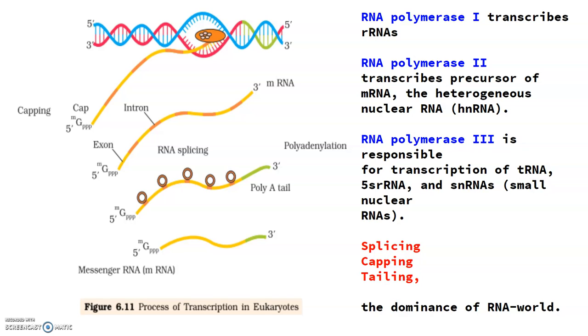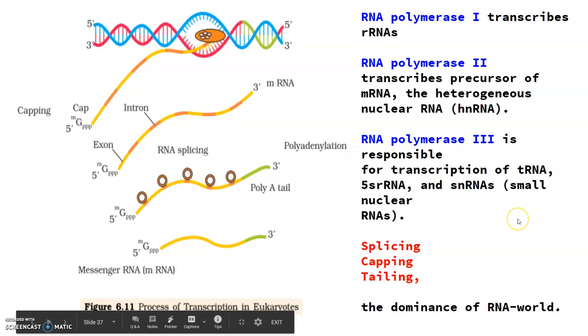So it is fully processed heteronuclear RNA, now called messenger RNA, that is transported out of the nucleus for translation. So this is how it is completed in the eukaryotes.